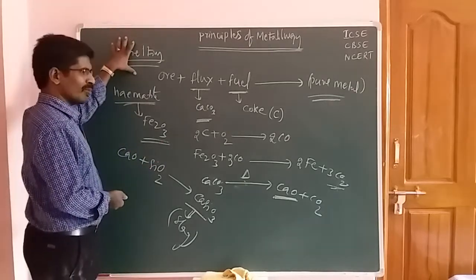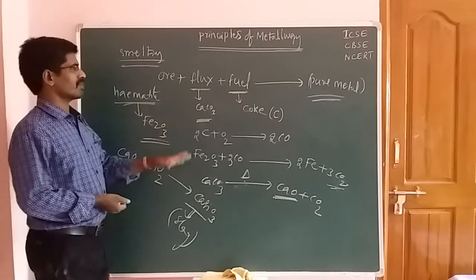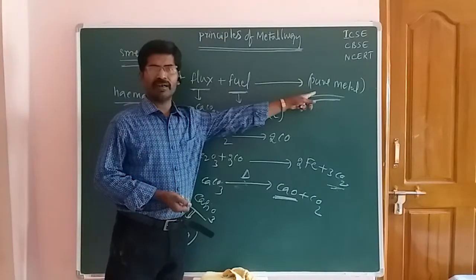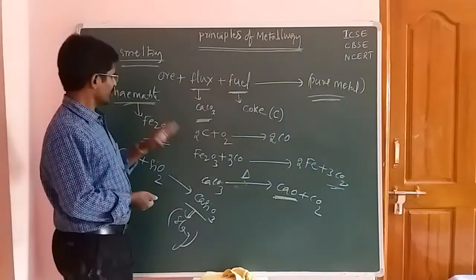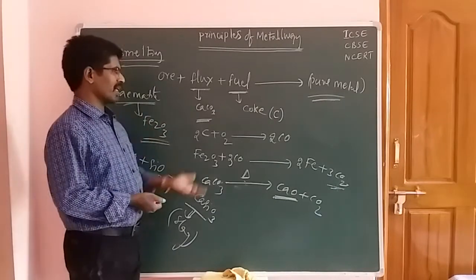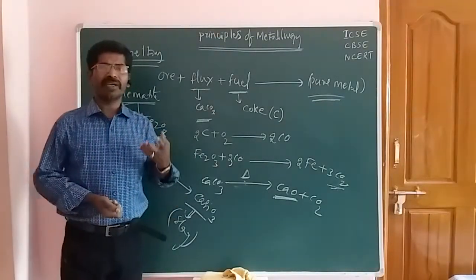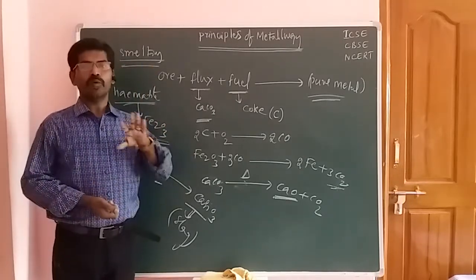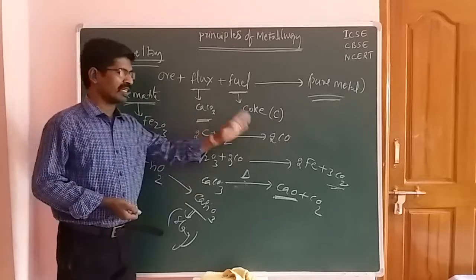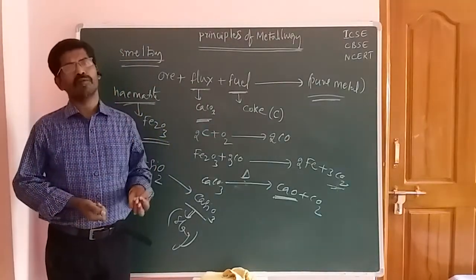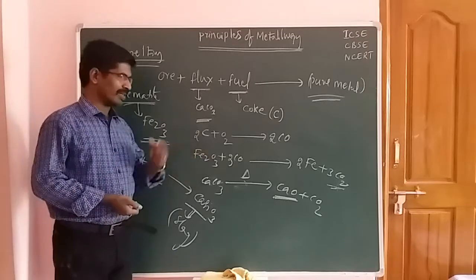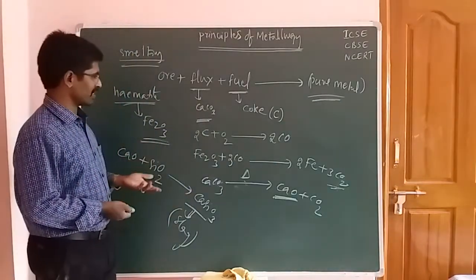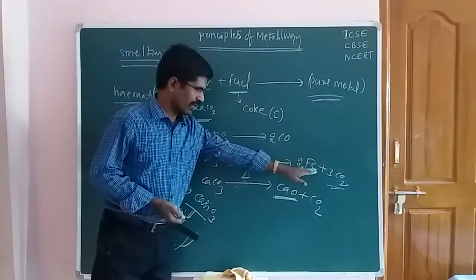During the smelting process, flux and fuel are added and they produce pure metal. What type of chemical reactions take place in the smelting process? First, coke is combined with oxygen, producing carbon monoxide. The formed carbon monoxide reacts with hematite, giving 3 moles of carbon dioxide, and you obtain the pure metal.